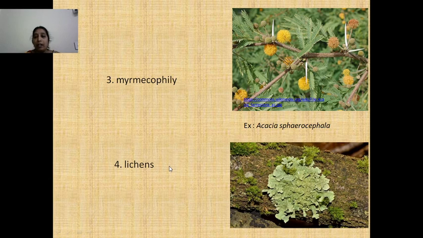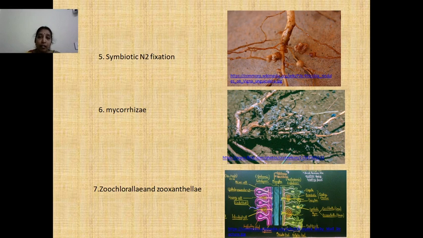And if you come to lichens, in lichens there are two species living together, algae and fungi. The algal species by photosynthesis prepares food materials and supplies it to the fungus, whereas the fungal component gives shelter to the algal group. So there is a mutual benefit. And the next example is symbiotic nitrogen fixation.